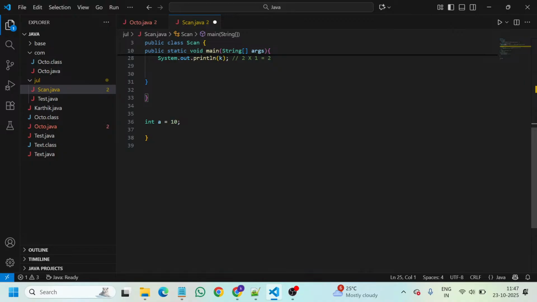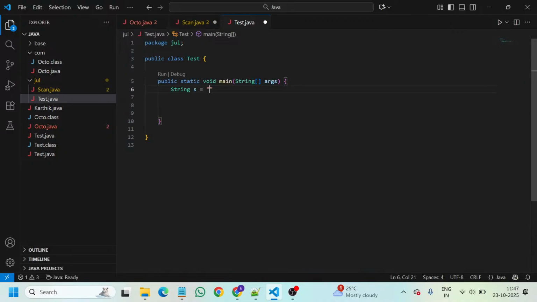I am writing a string s equal to hi, copying, s1 equal to hi. Good. So now what I want is methods. From where do I need to call those methods? s dot.